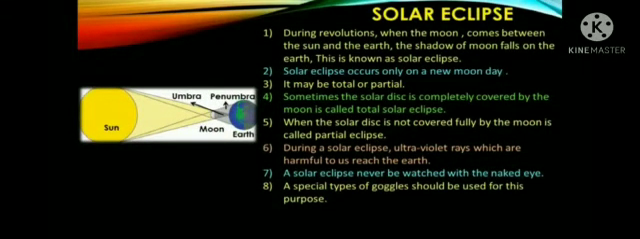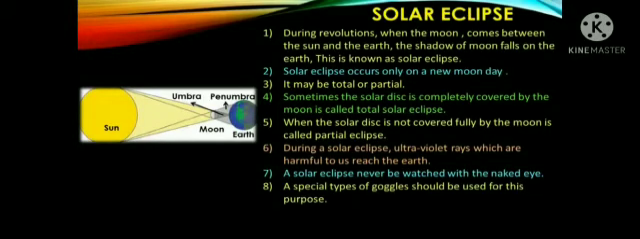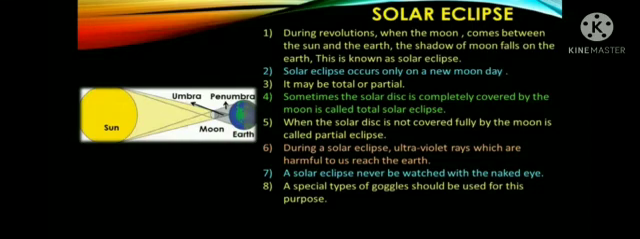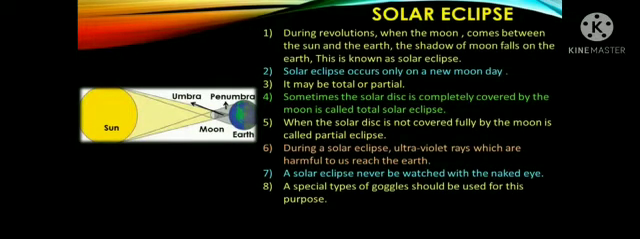Solar eclipse. During revolution, when the moon comes between the sun and the earth, the shadow of the moon falls on the earth. This is known as solar eclipse. Solar eclipse occurs only on a new moon day. It may be total or partial.